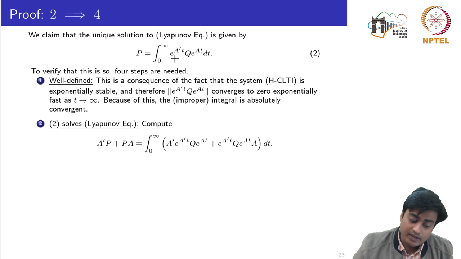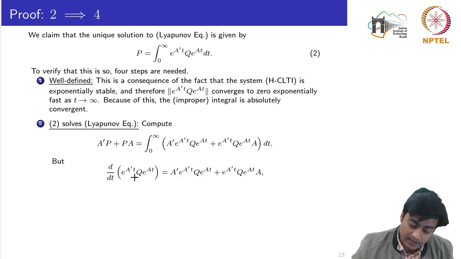This you can verify by putting this P into the Lyapunov equation itself, and then verifying whether the left hand side is equal to the right hand side. So in the left hand side, we put this P, which is given by A transpose P plus P A. So I put this P, the integral from 0 to infinity, here. Since the matrices A transpose and A are time invariant matrices, I could take them inside the integral without affecting the value of the integral. So this finally I would obtain.